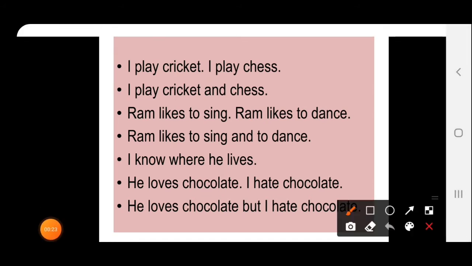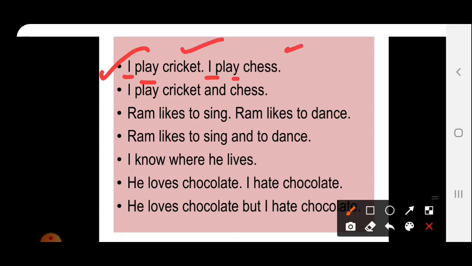See here, first is I play cricket, I play chess. Here I play cricket and I play chess. What is this? Actually, these are two different sentences. But when we see these sentences very carefully, we will find I and I, the same subject in both sentences. Play and play, the verb is also the same.